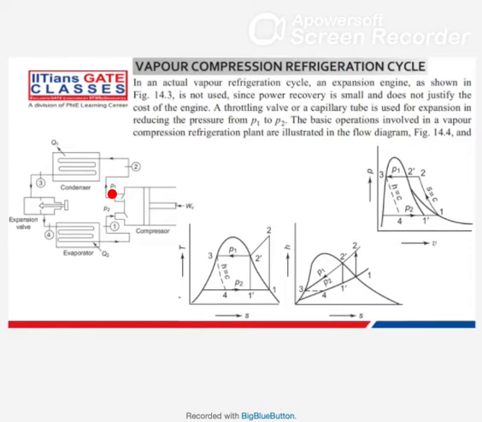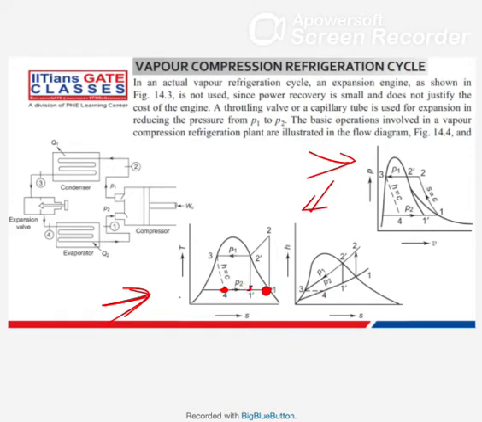Now that same thing we can show in the TS, HS and PV plots. So let's start with the TS plot. So this is our evaporator. At state point 4 the evaporator starts, and it can end somewhere here, at 1 dash also, and 1 also.